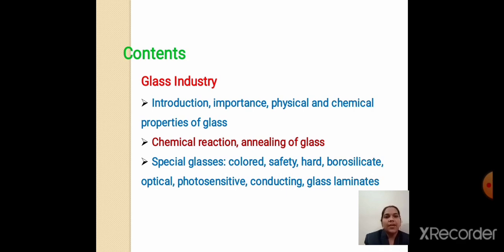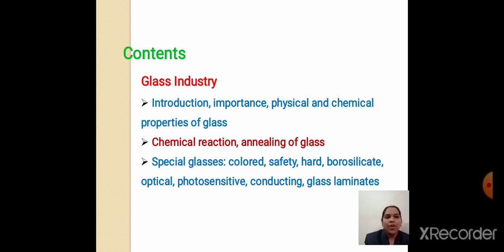Then the last part is the chapter on the glass industry. In that we have to see the general introduction of glass, then importance, then different physical and chemical properties of glass. Again, we have to see the chemical reactions. Specifically, glass is not affected by different chemicals, but there is only one chemical which gets affected by glass. Can you imagine that chemical? It is nothing but hydrofluoric acid.